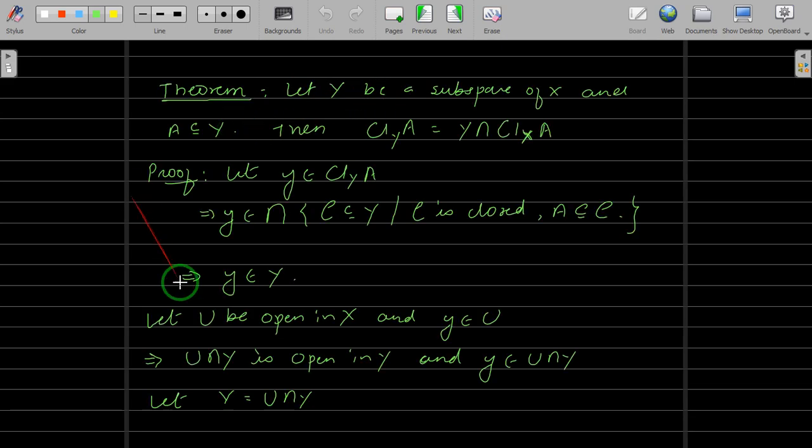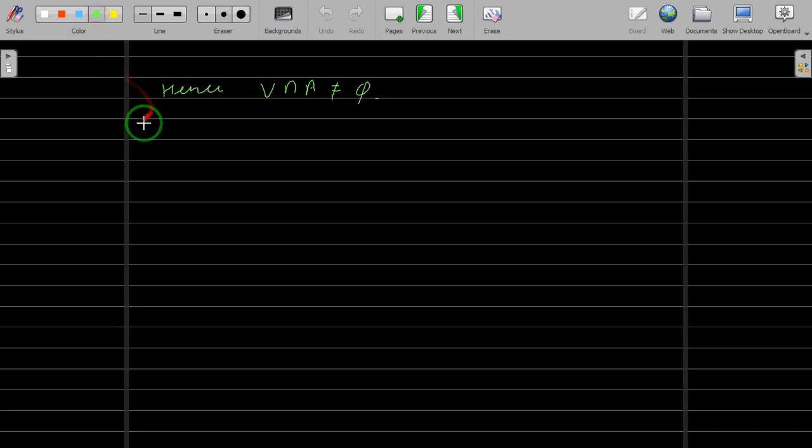And this V will be a subset of U, because V is nothing but U intersection something. So V should be a subset of U. Now V is a subset of U implies A intersection V is a subset of A intersection U, and this is non-empty.